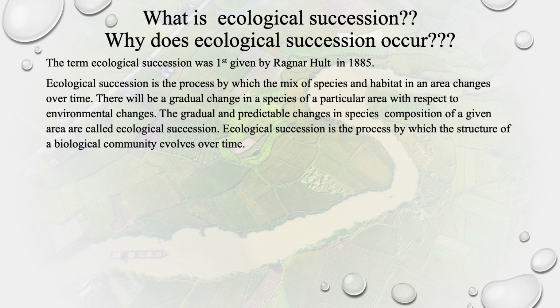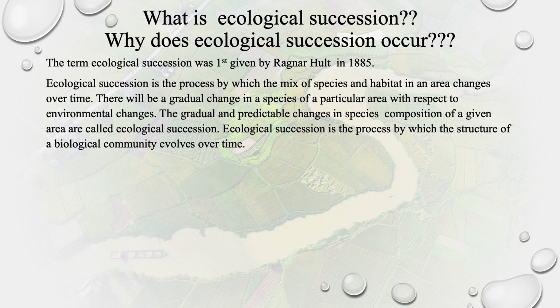Ecological succession is the process by which the mix of species and habitat in an area changes over time. There will be a gradual change in the species of a particular area with respect to environmental changes. The gradual and predictable changes in species composition of a given area are called ecological succession.